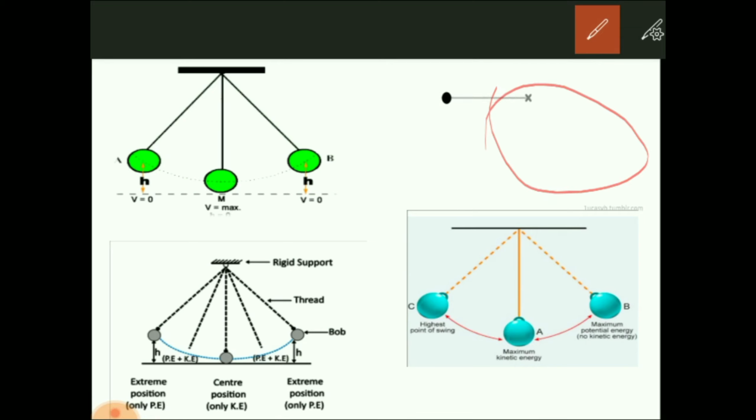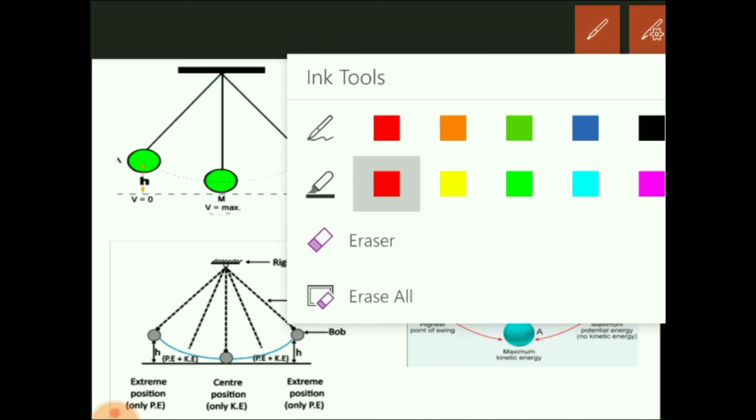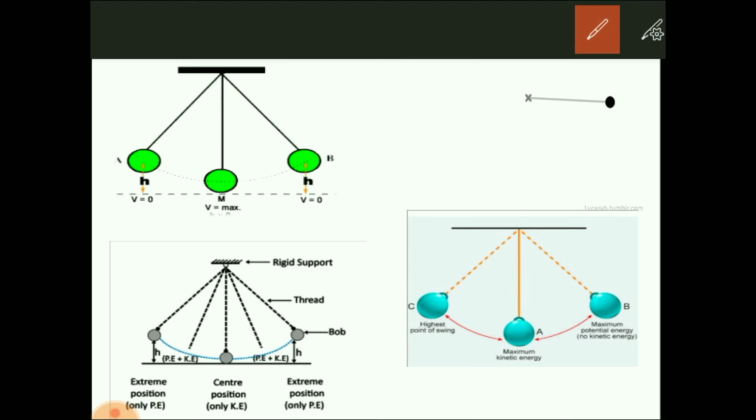This is a simple pendulum. We already know what a simple pendulum is, isn't it? Now when this pendulum is oscillating, we have to keep in mind 3 points. The maximum point, these two are extreme points, and this is the middle portion or mean position. Okay, you can see here the pendulum cannot cross these marks. Why can the pendulum not cross these marks? Because at these marks the velocity becomes 0, that's why it cannot cross these marks.